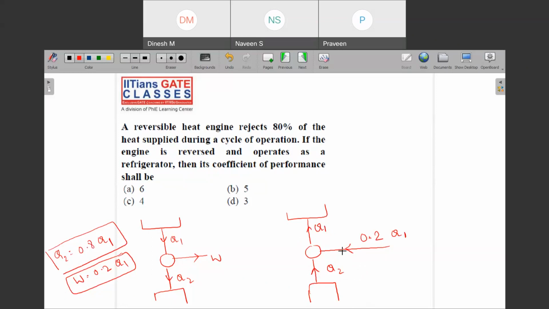We have seen already that Q2 was 0.8 Q1, right? So we know that the COP of a refrigerator is the desired effect upon work input. So what was the desired effect here? Desired effect is 0.8 Q1 and your work input is 0.2 Q1. So this is 4, right?